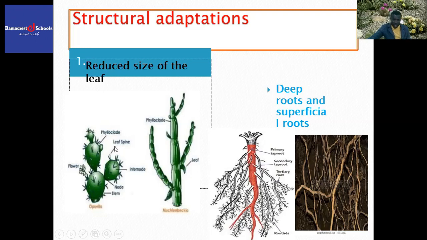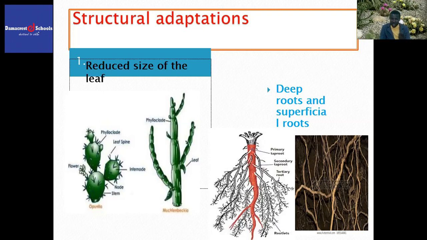After being reduced in size, they have been modified to form spine. Why are these leaves modified to form spine? Or why are they reduced in size? These leaves are reduced in size to reduce the surface area exposed, thereby reducing the rate of transpiration, and more water is conserved.